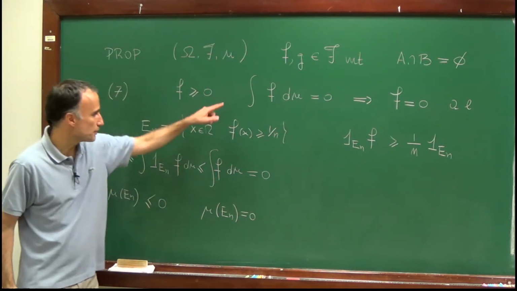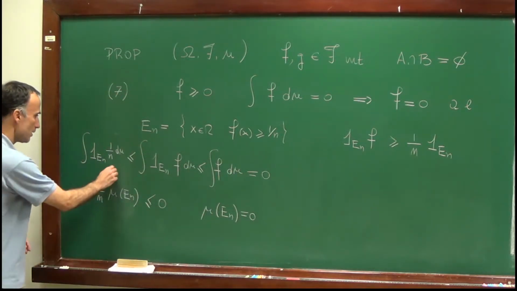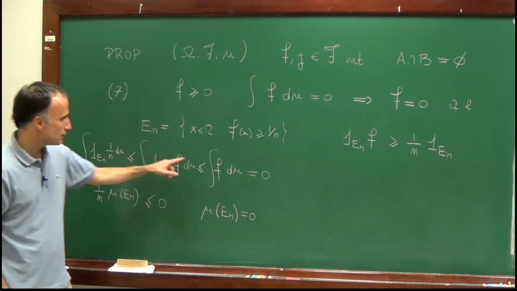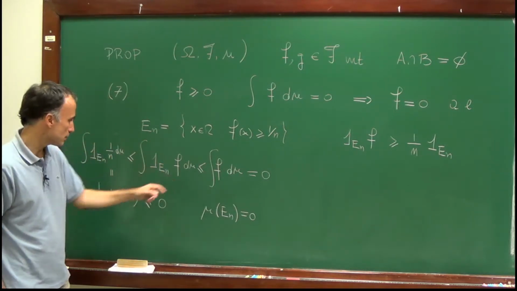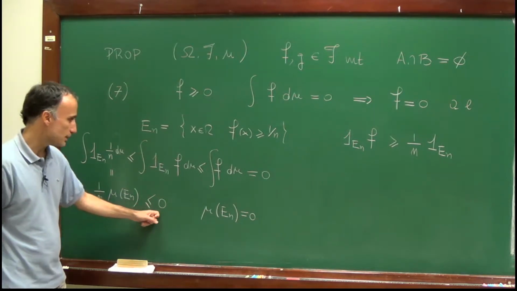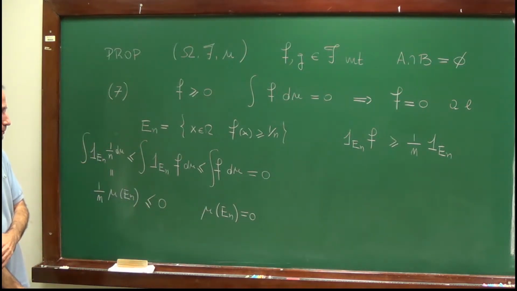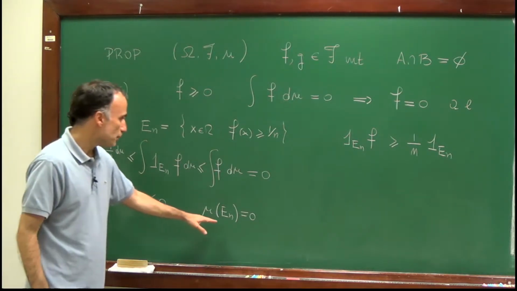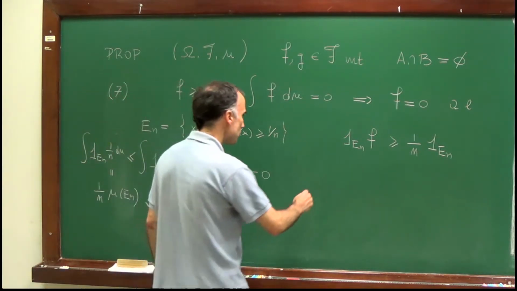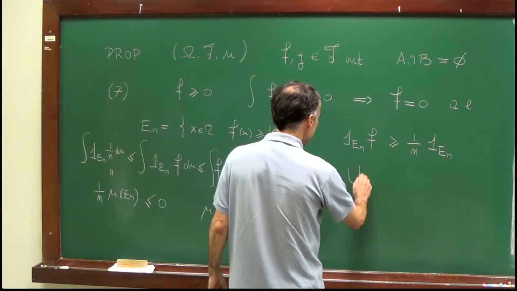Right? By assumption, the integral of f d mu is equal to 0. I obtain this sequence of inequalities, and therefore that the measure of En divided by n is less than or equal to 0, therefore that the measure of En is equal to 0. Right? Well, if the measure of En is equal to 0, let me call E the union of these sets.